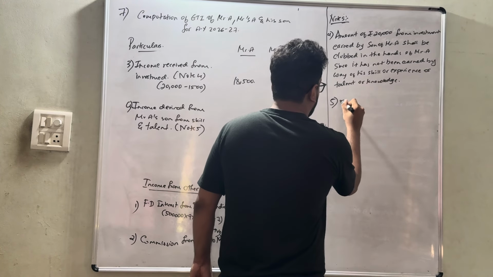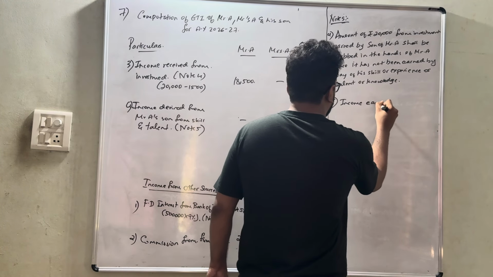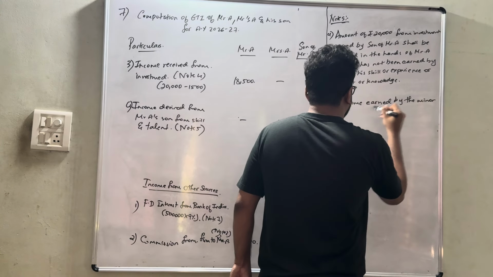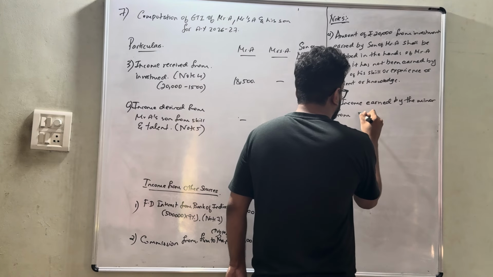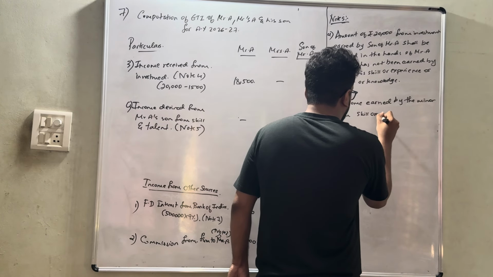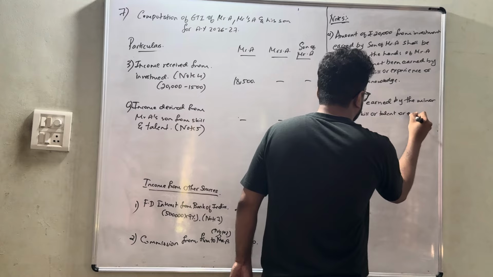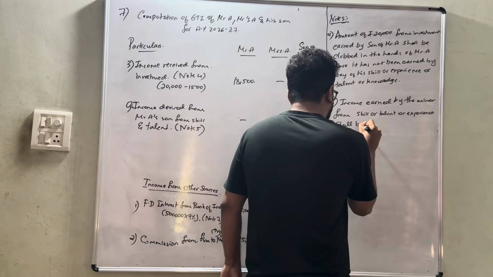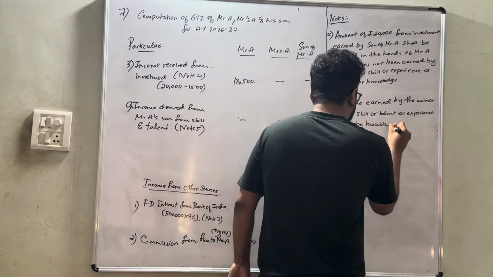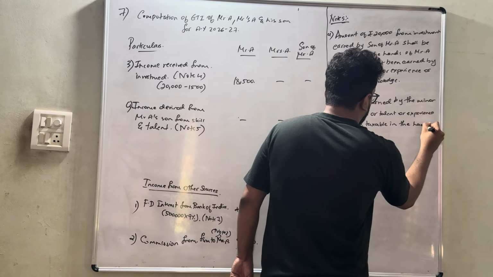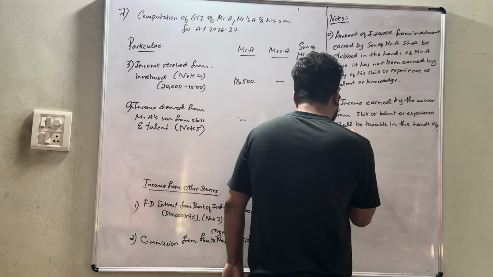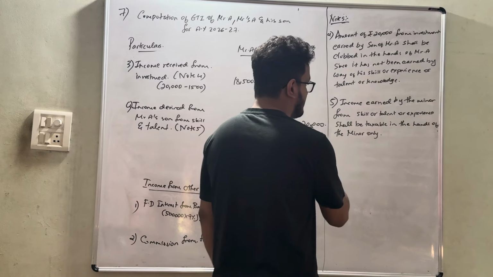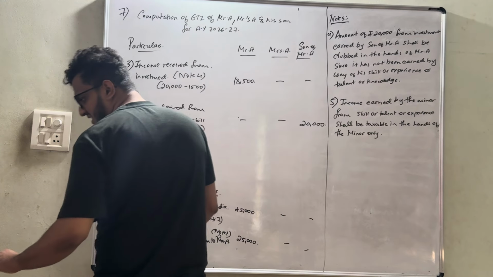Income earned by the minor from skill or talent or experience shall be taxable in the hands of the minor only. Okay, so obviously it is 20,000 in this case.